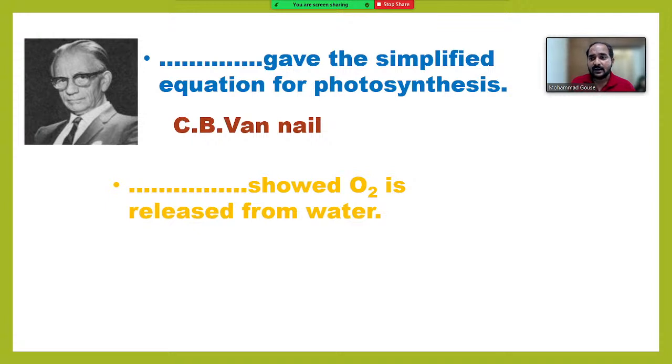Who proved that oxygen released in photosynthesis is coming from water but not from carbon dioxide?